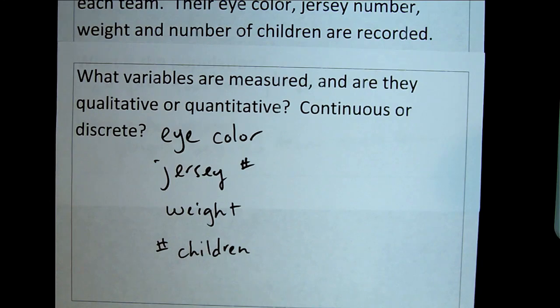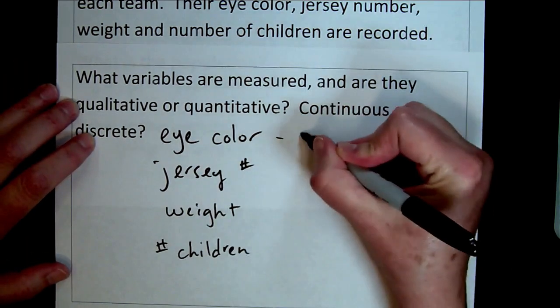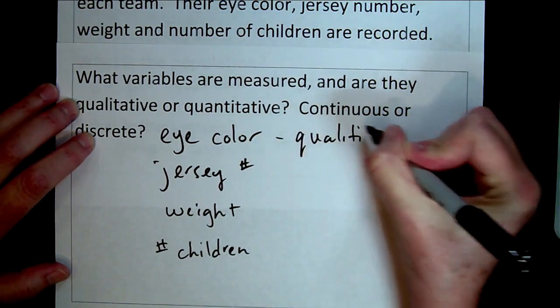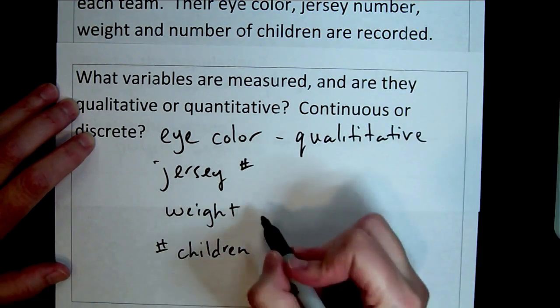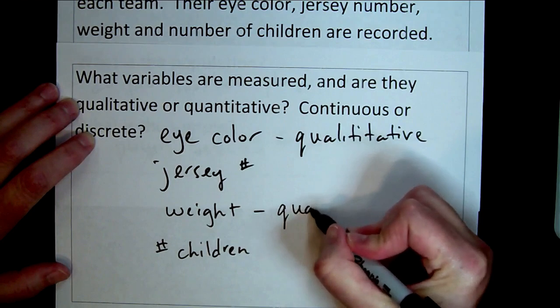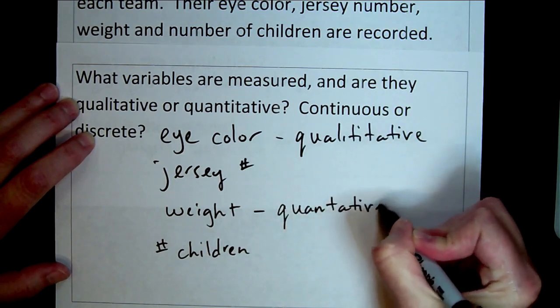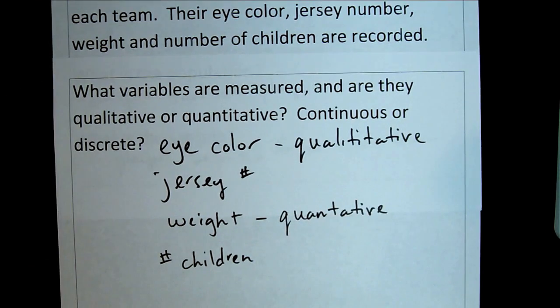Now, for each of these variables, let's ask ourselves, is it qualitative or quantitative? Eye color is pretty clearly qualitative. It's not a number at all. Let me skip jersey number for a minute and go down to weight. Weight is quantitative. It's a number. And notice that it could be meaningfully added or subtracted or averaged. So you could say this team's total weight is greater than that team's total weight. You could add up the weights and perhaps look at the weight of total teams.